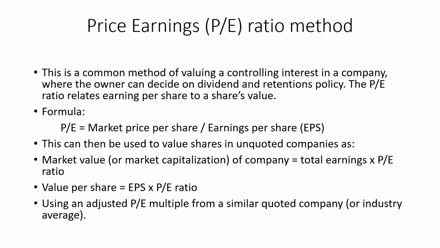The formula we'll use for the price earning ratio is price per share divided by earning per share, EPS. The market price is the price of those shares in the market, and earning per share shows the total earning divided by the number of shares. So it shows that if the company is making a profit, how much each share is earning. And the market price is obviously the demand for the shares of that company, because in the market your share price will be determined by the forces of demand and supply.